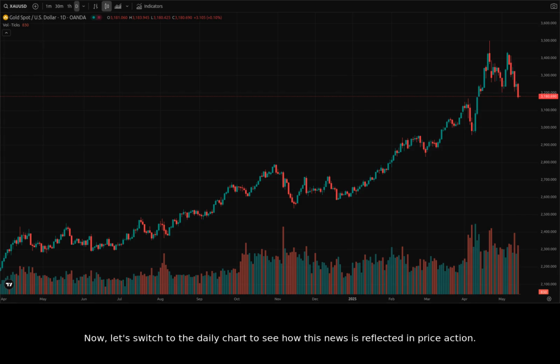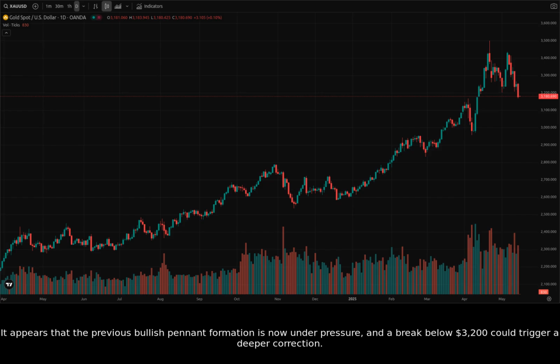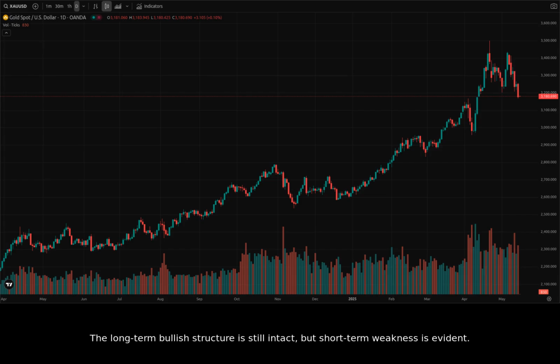Now, let's switch to the daily chart to see how this news is reflected in price action. Looking at the daily chart, we can see that XAUUSD has experienced a significant pullback from its recent highs. It appears that the previous bullish pennant formation is now under pressure, and a break below $3,200 could trigger a deeper correction. The long-term bullish structure is still intact, but short-term weakness is evident.